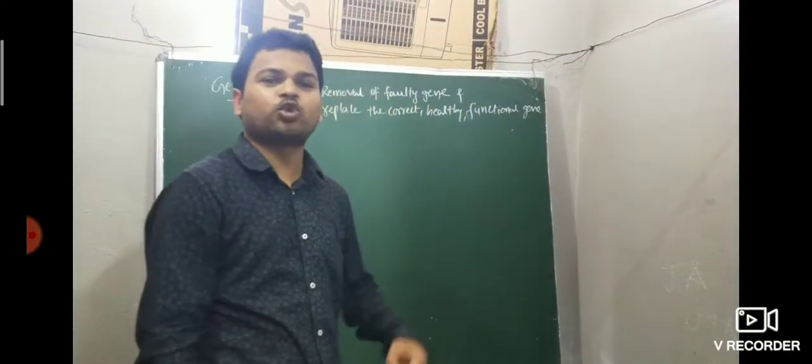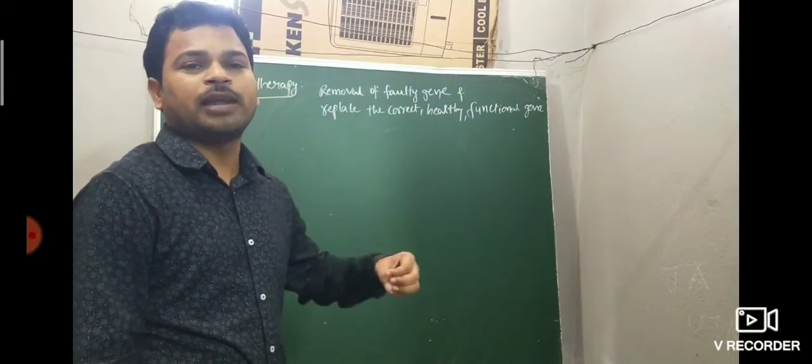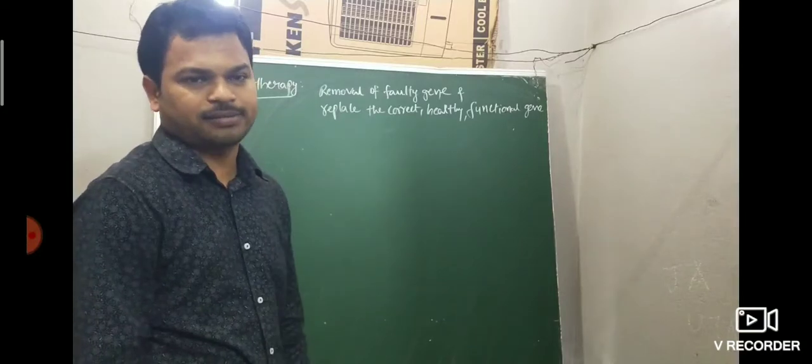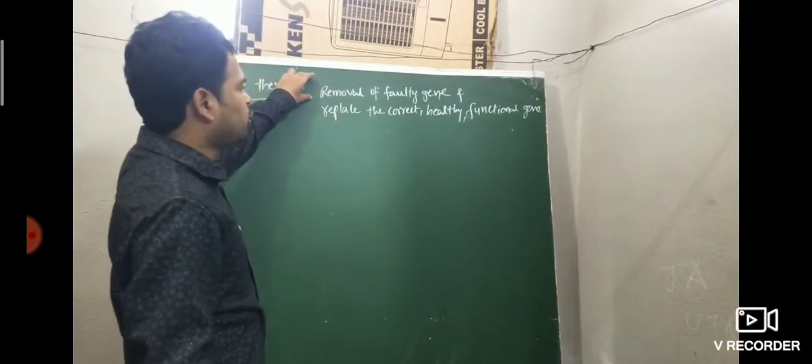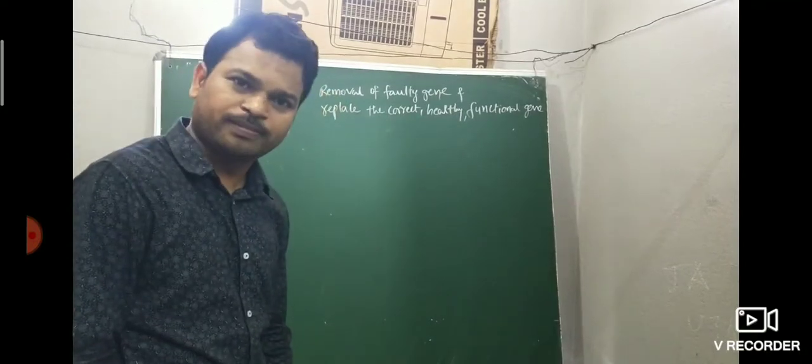Gene therapy means to correct genetic diseases. Gene therapy is used to correct genetic diseases. So removal of the faulty gene and replacing it with the correct healthy functional gene is called gene therapy.